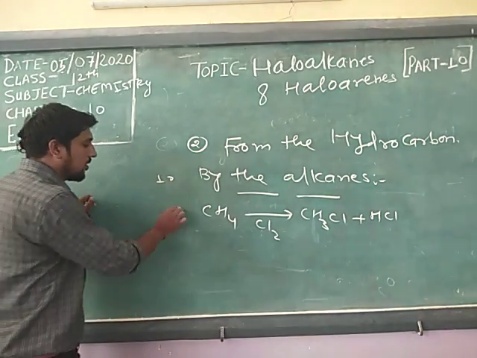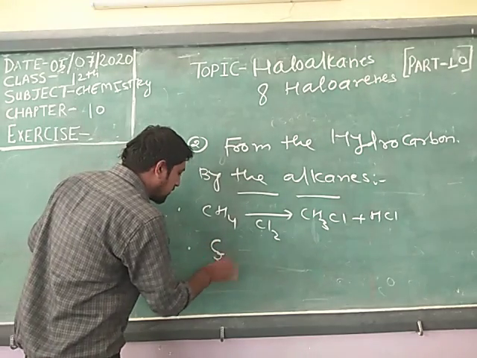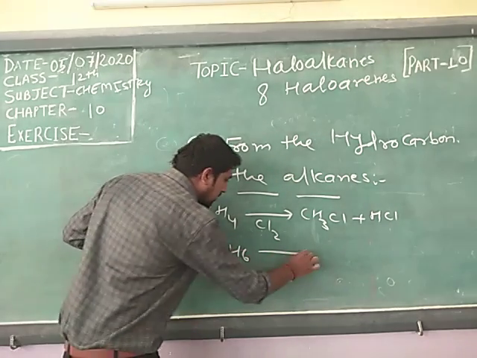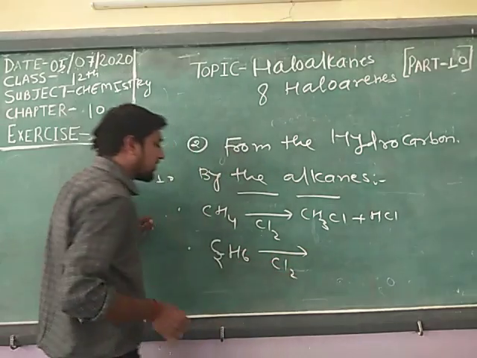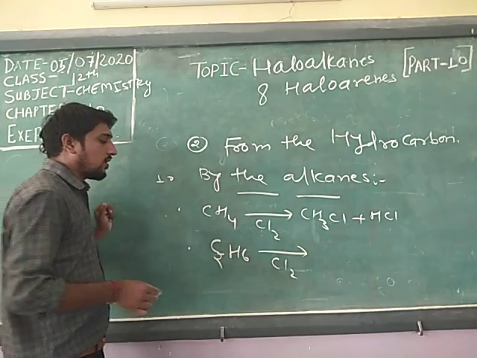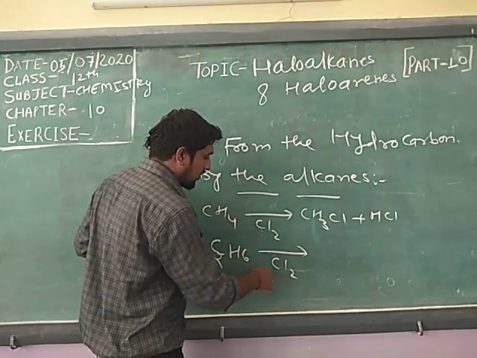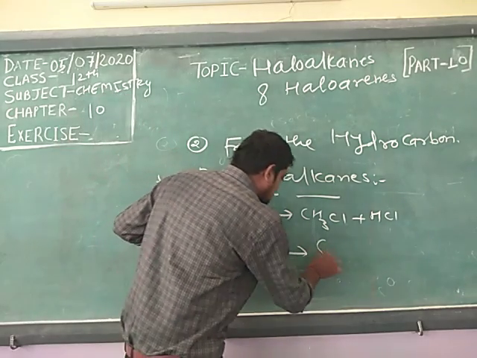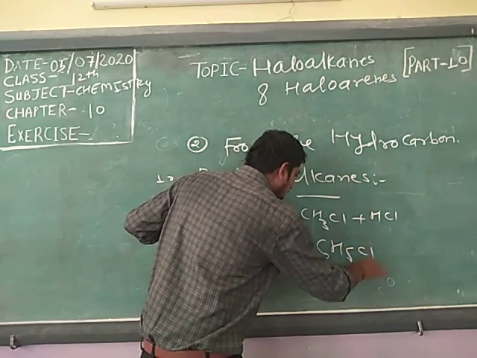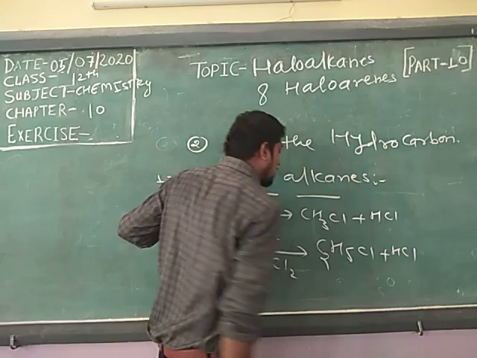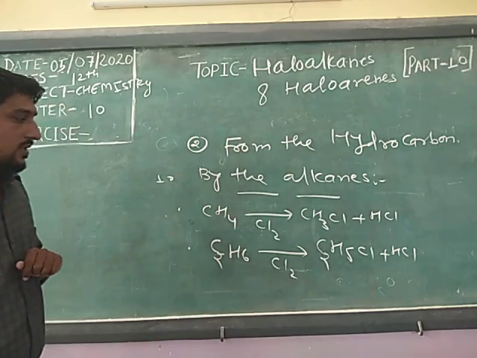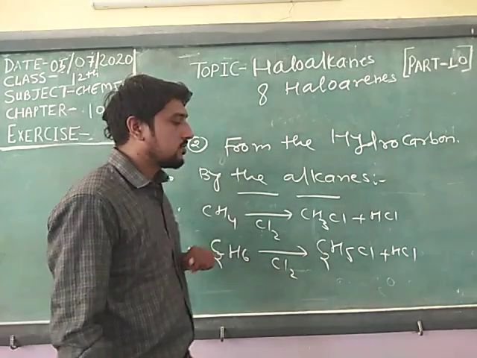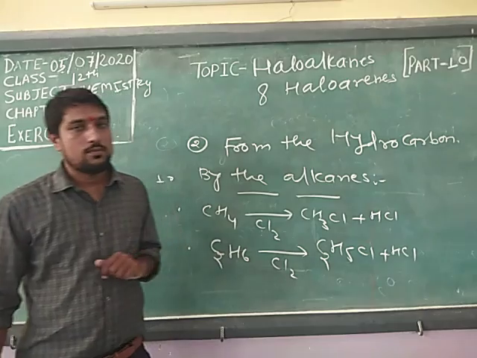Now C2H6: you substitute one hydrogen, then C2H5Cl plus HCl, chloroethane, or you say haloethane, is formed.